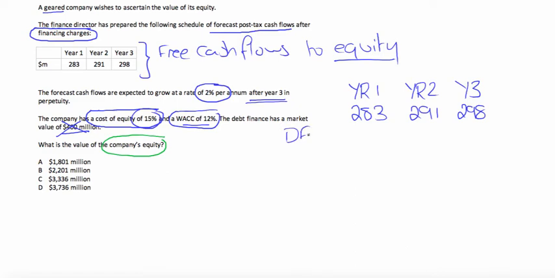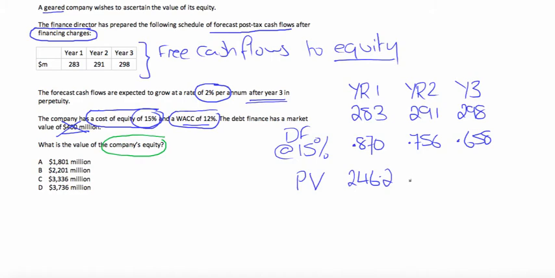And if we bring in discount factors at the cost of equity of 15%, for year 1, you have 0.870. Year 2, you've got 0.756. And for year 3, you've got 0.658.